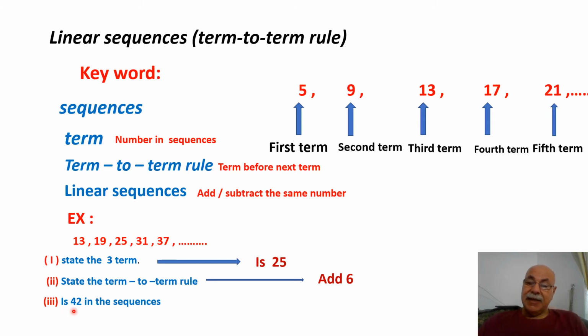Here he asked me, is the number 42 in the sequence? This is 42. How can I get this? Now I need an equation to solve this. You must know about the term, meaning this is the term 42. Same as any number here: 37, 38, 39, 40, 41, 42 should be coming in the sixth term. I will check now to see if this is right or not.